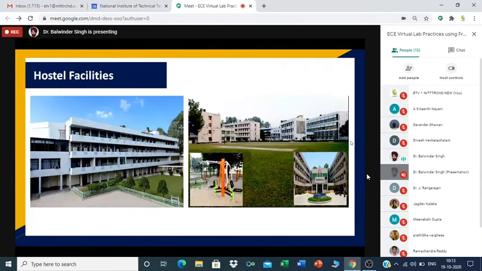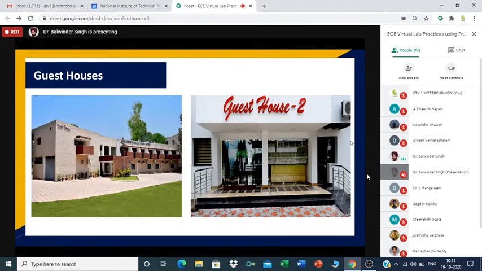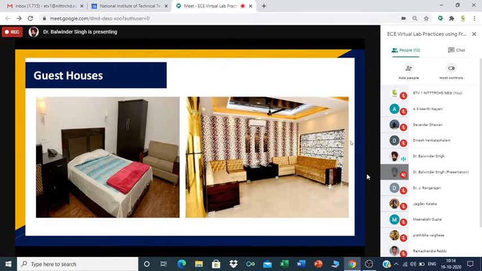Hostel facilities are also very good at NITER Chandigarh. We have many different hostels, for boys and girls, with a good capacity for the residents. We also have gyms here, an open gym as well as an indoor gym facility. We have 2 guest houses at NITER. Guest house 2 is a recent one which has been developed recently, and these are also open for various visitors of the institute. These are glimpses of the guest rooms of the guest houses.